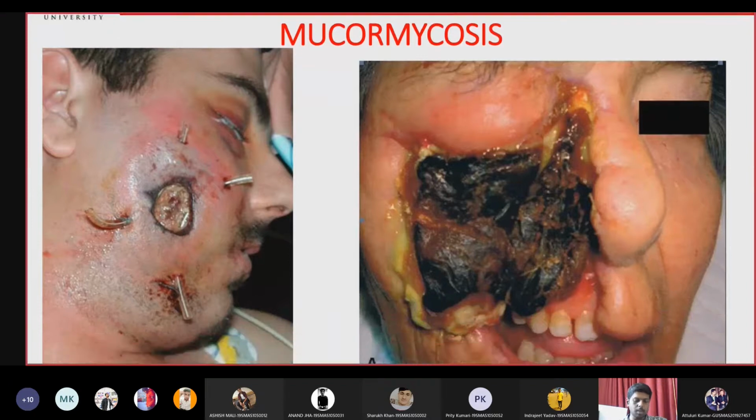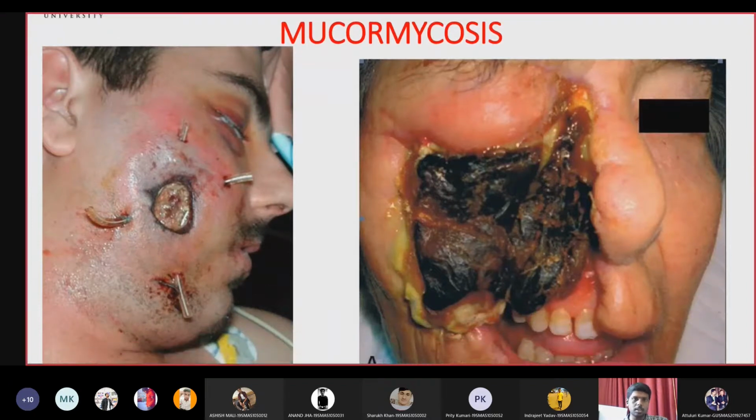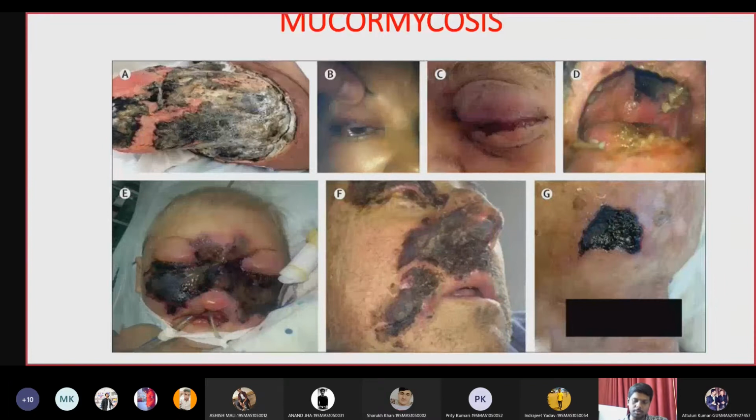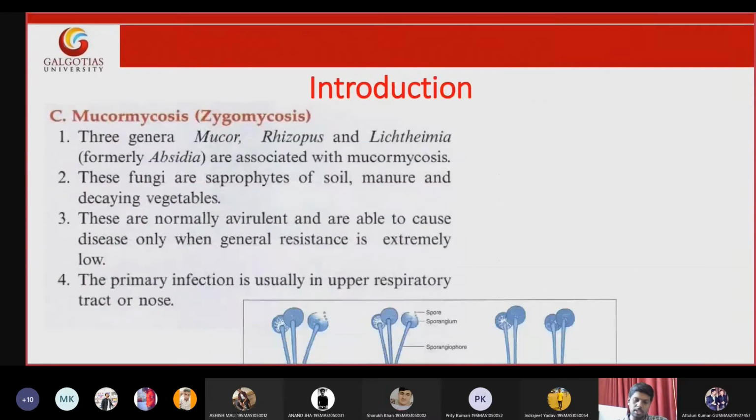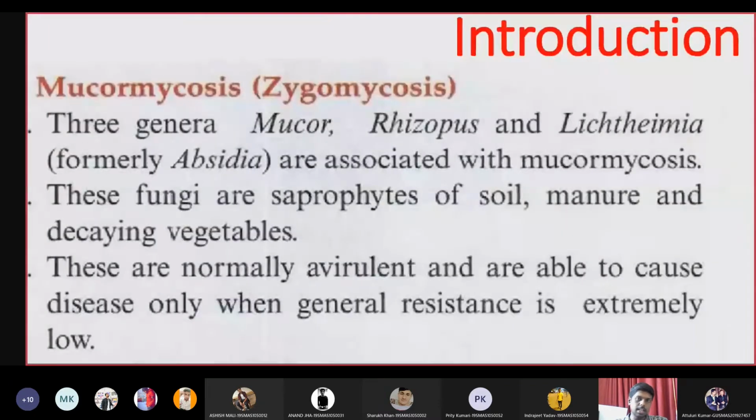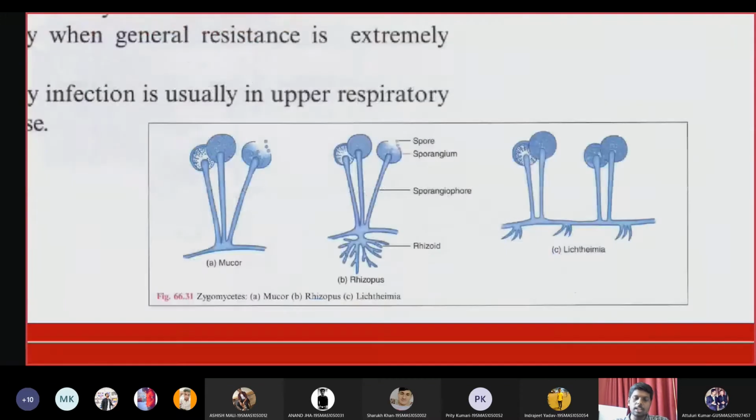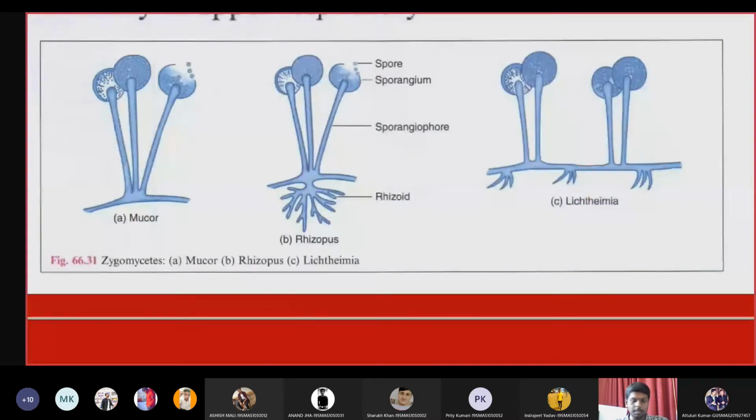Here you can see development of black colored fungus on the mucous membranes of the patient. So that is why this is also called black fungus. Okay, so it is commonly called black fungi, or mucormycosis. There are multiple species of mucor fungi. The species include Mucor, Rhizopus and Lichtheimia. These are the three species present in mucormycosis or zygomycotic fungi. The three of them vary only in their morphology, but their infection remains the same.